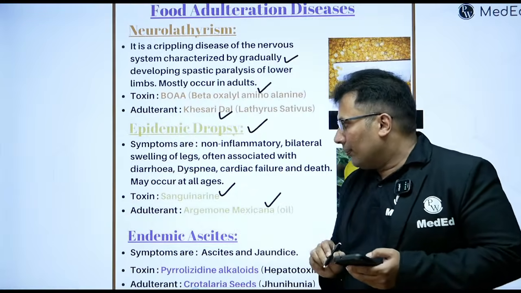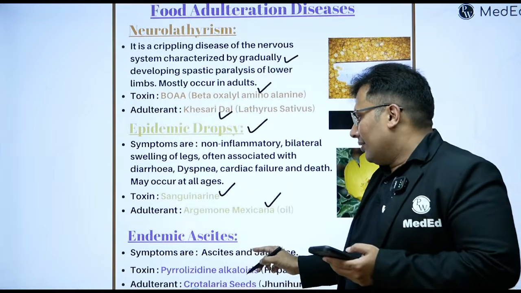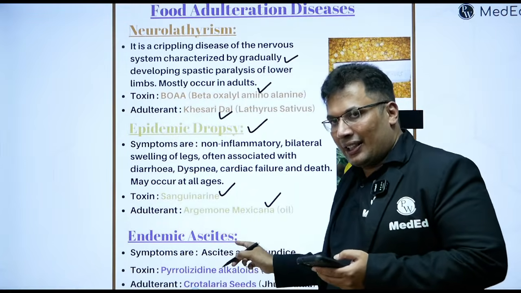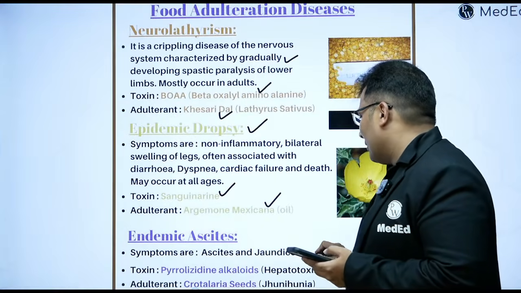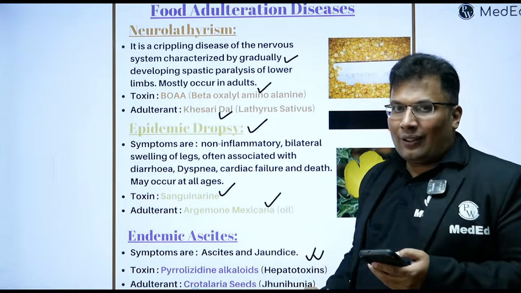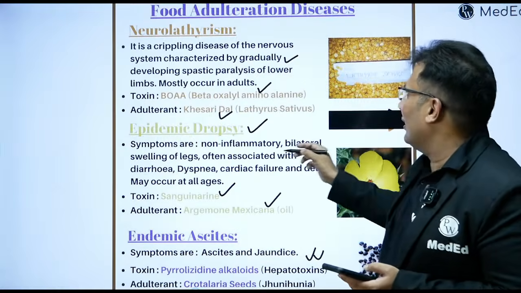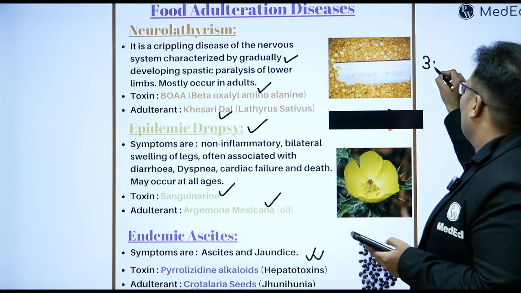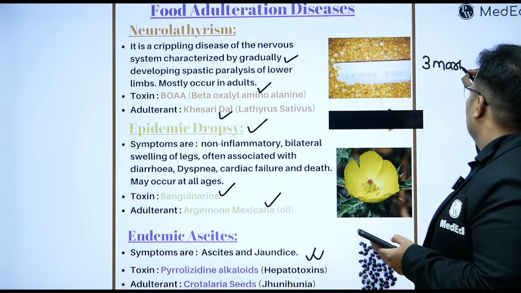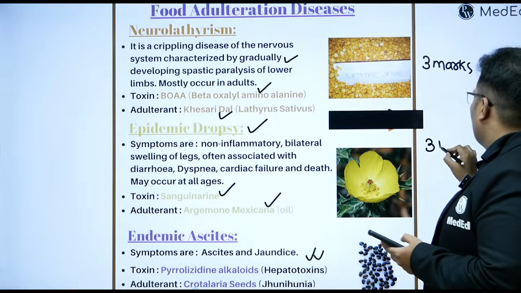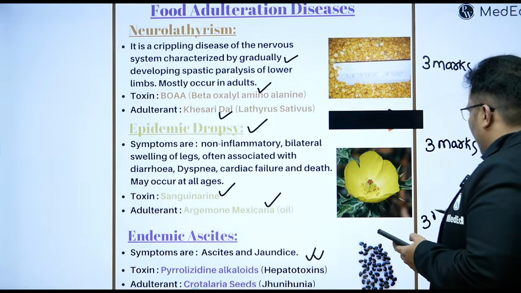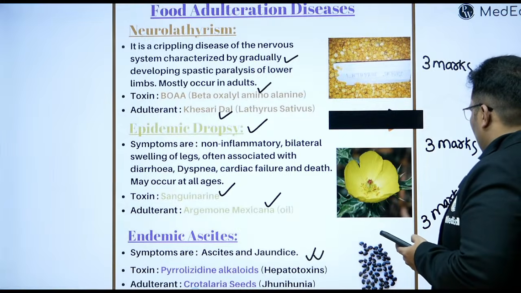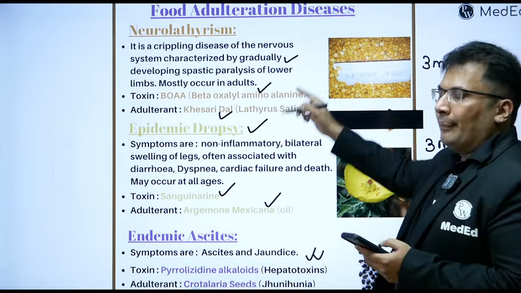Very important. Then endemic ascites, which causes ascites and jaundice because it is hepatotoxic. So pyrrolizidine. So it is basically Crotalaria plant, pyrrolizidine. So all is a 3 marks question. So very, very important.